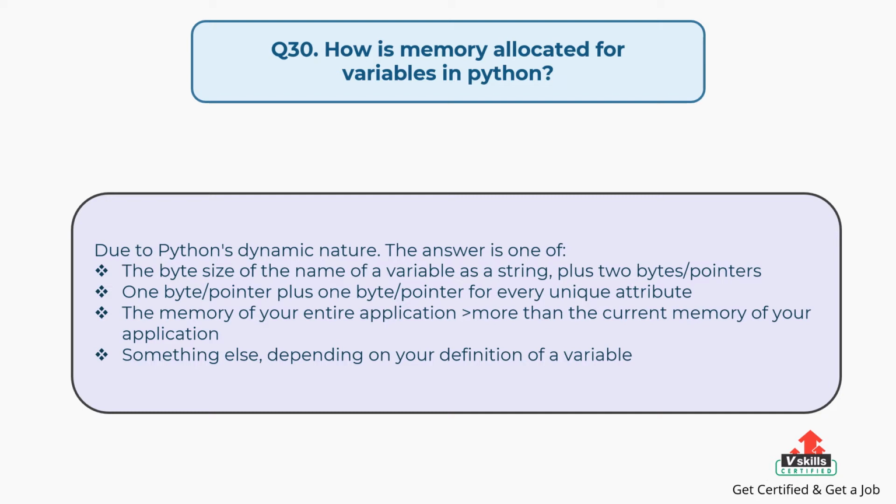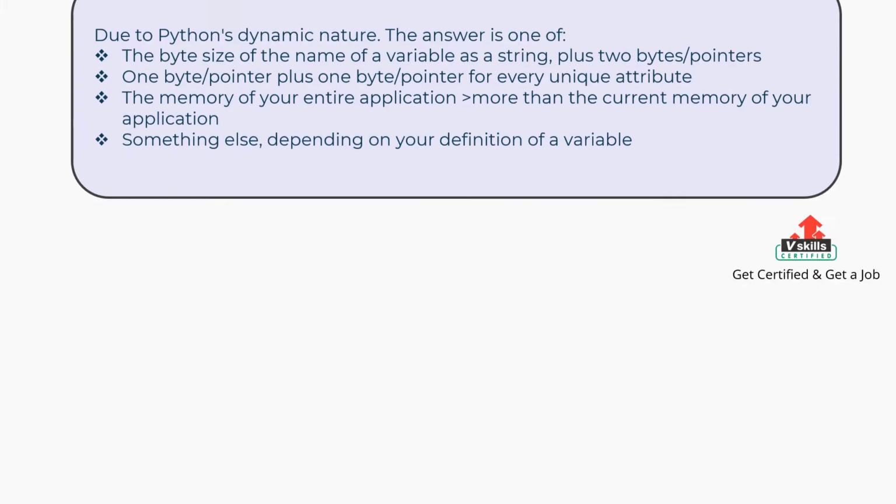Due to Python's dynamic nature, the answer is: one of the byte size of the name of a variable as a string, plus 2 bytes or pointers, 1 byte or pointer plus 1 byte or pointer for every unique attribute, the memory of your entire application more than the current memory of your application, or something else, depending on your definition of a variable.